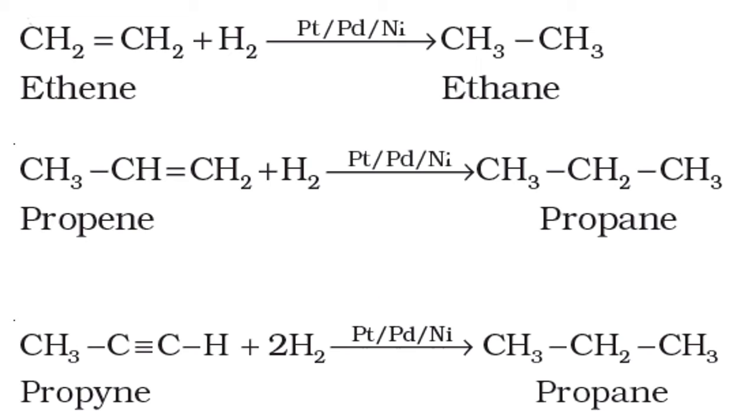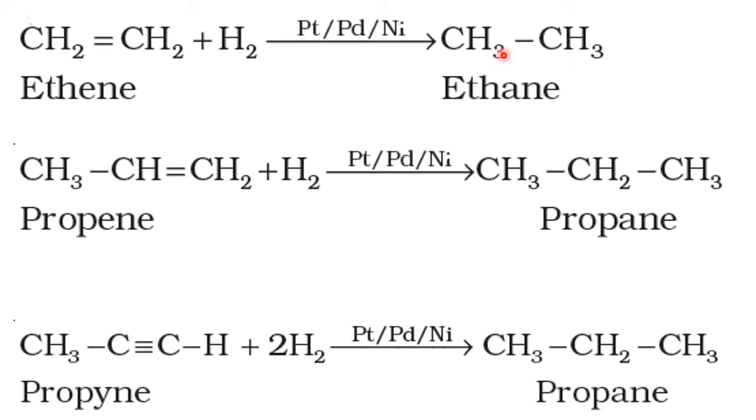Now this is unsaturated. How to make it saturated? Just add hydrogen. These two hydrogen atoms will add equally on the double bond, one H on this carbon, one H on this carbon, so that CH2 becomes CH3, and the other CH2 becomes CH3. In the presence of a d-block metal catalyst, we get saturated ethane. So in this way, unsaturated hydrocarbons are converted into saturated hydrocarbons in the presence of d-block metals as a catalyst.